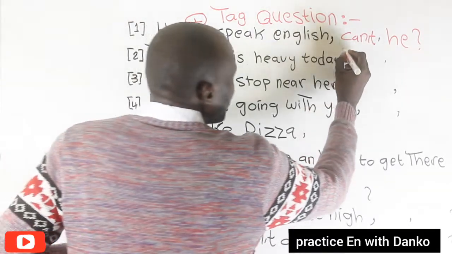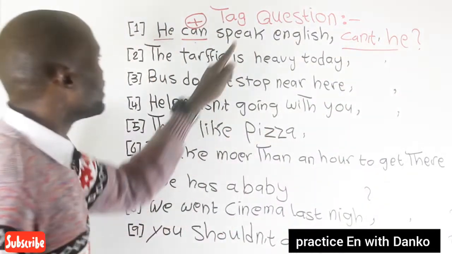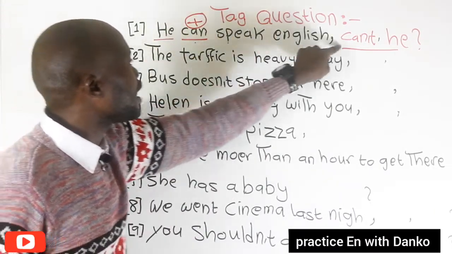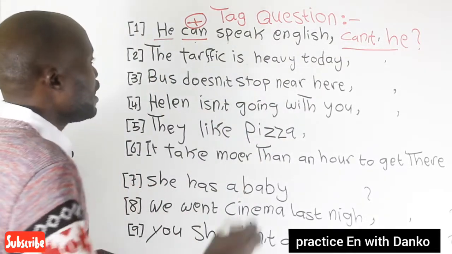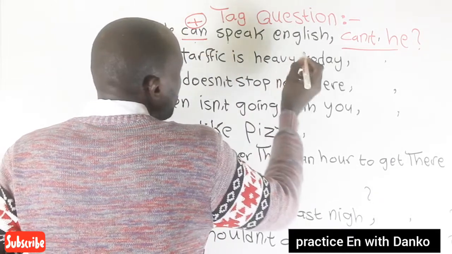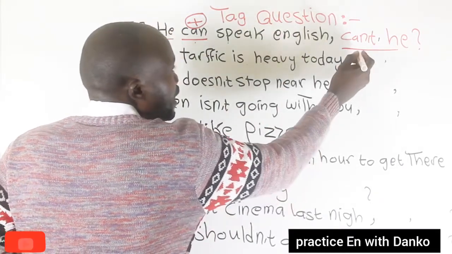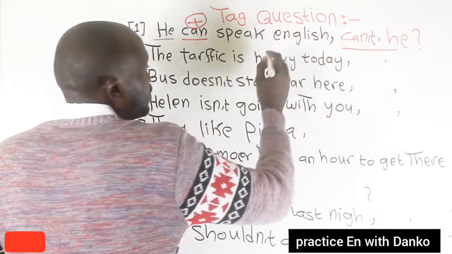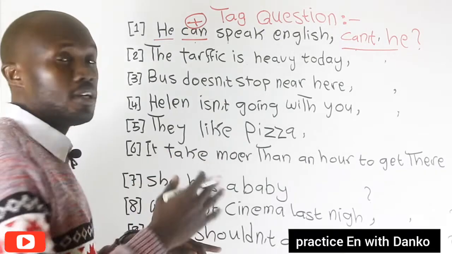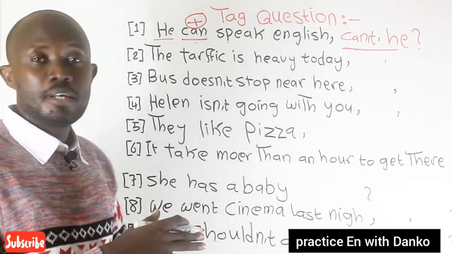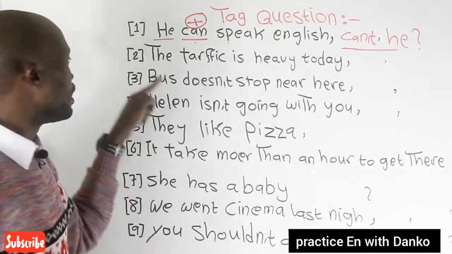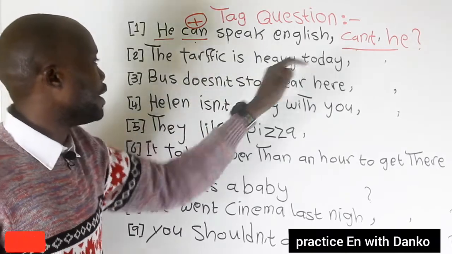This part of the sentence is called the tag question. He can speak English, cannot he. Okay, we just change the verb from affirmative to negative, and switch the verb with the pronoun. Okay, great. Number two, the traffic is heavy today.